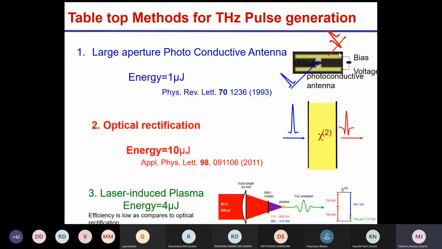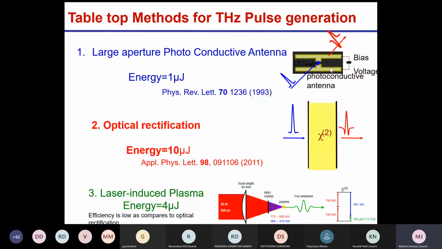When these charged particles generate, they get accelerated by this bias voltage. An accelerated charged particle gives radiation, and that radiation is terahertz. But it's a device, it's a semiconductor. So the lifetime of the carrier is restricted, and because of this the bandwidth and power are also restricted.